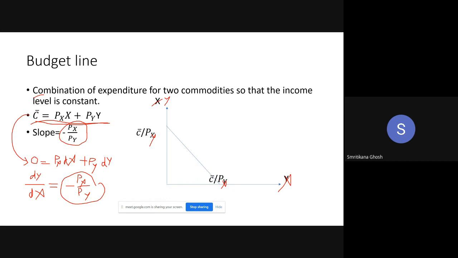Similarly, if x is equal to 0, then y is equal to C bar by Py. So this is the maximum amount of y you can consume given your income and the prices. So this is your vertical intercept. So you have your vertical intercept, you have your horizontal intercept, you have the slope. And it is a straight line, downward sloping straight line. So just draw the line. So this is your budget line. The budget line is a downward sloping straight line with the slope minus Px by Py. Now tell me your query.